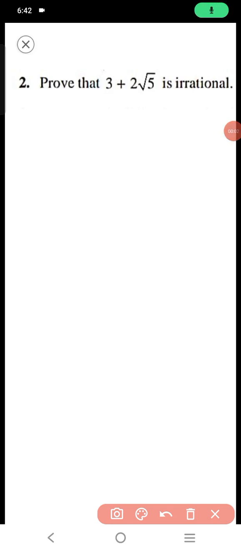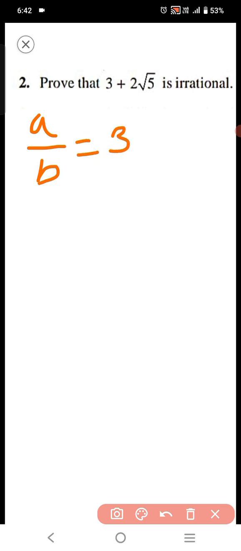Here we have to prove that 3 plus 2 root 5 is an irrational number. So let us, if possible, let this be a rational number. So this can be written as a by b. a by b equal to 3 plus 2 root 5.